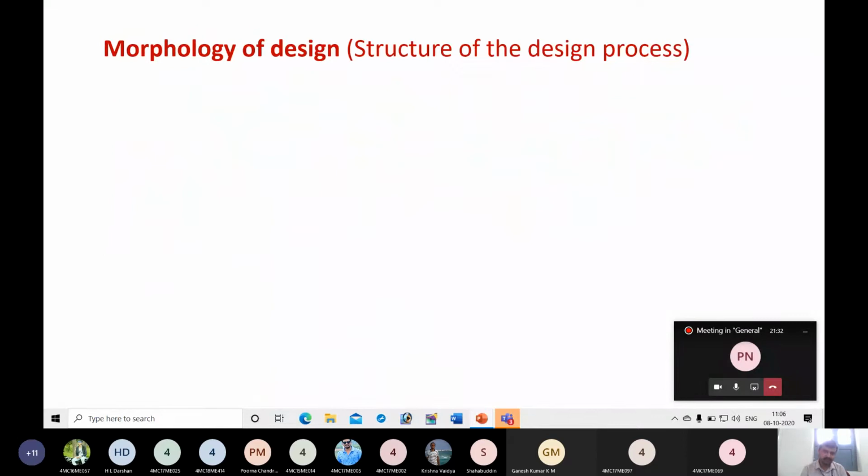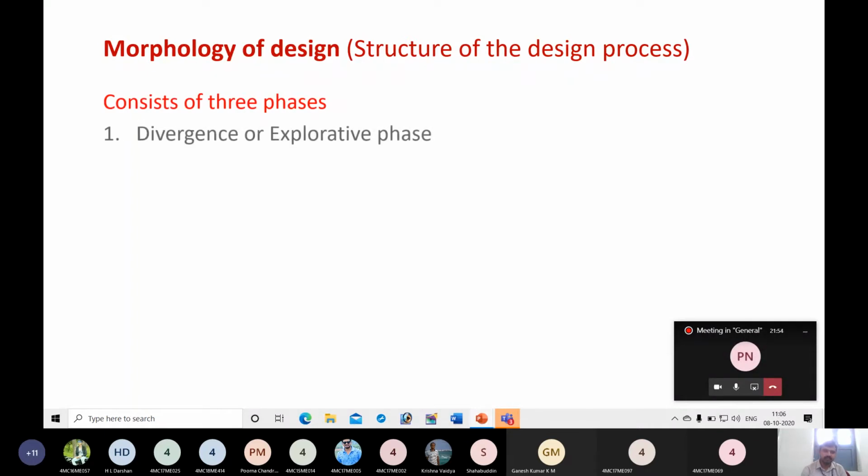Okay. Next, morphology of design. That means what are the phases involved in the design process. That is the morphology of design. It can also be considered as the structure of the design process. It consists of 3 phases: divergence, or the explorative phase. This is the first phase.